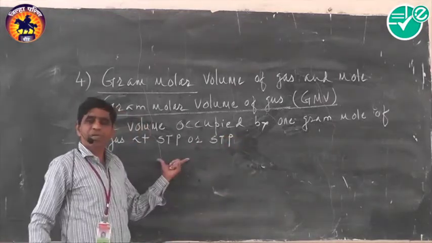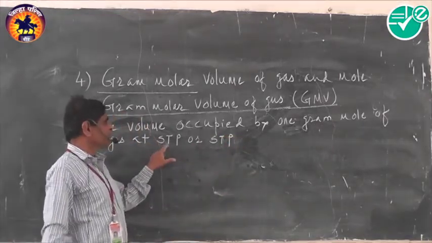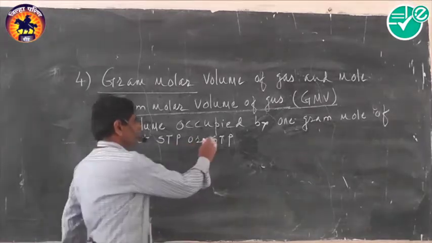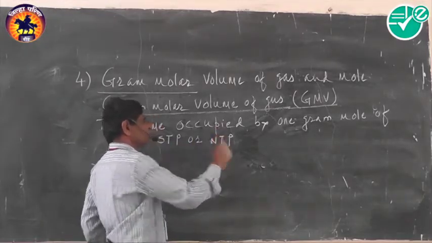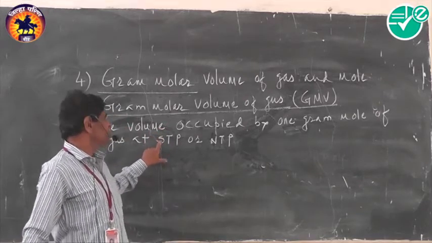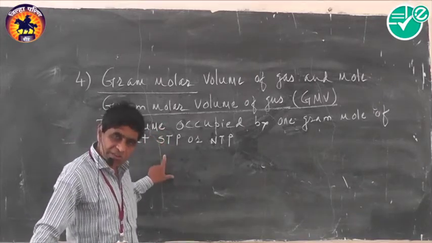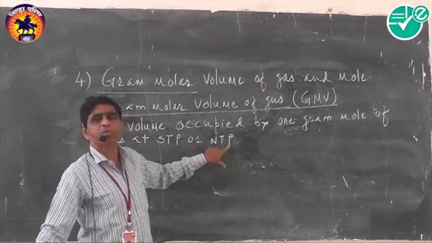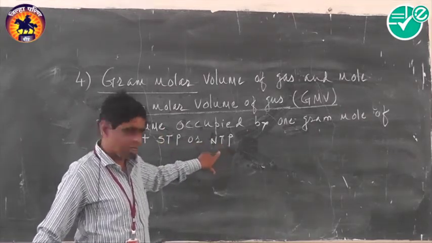Now STP or NTP condition means standard temperature and pressure or normal temperature and pressure. Standard temperature is 0 degree Celsius, in Kelvin it is 273.15 Kelvin.